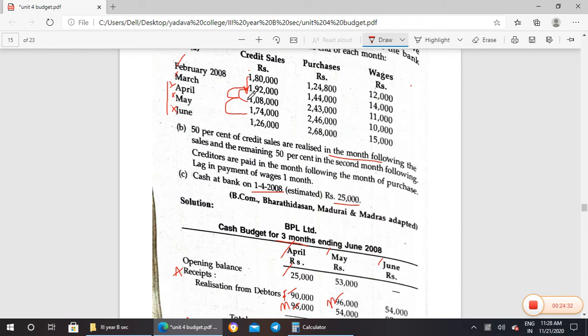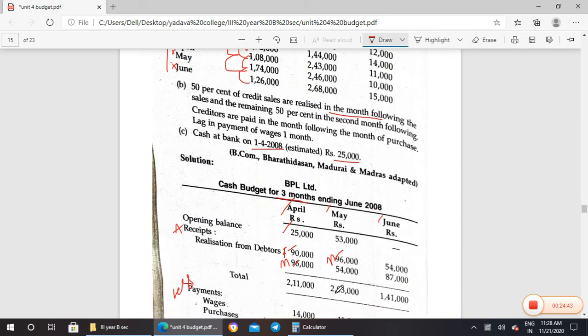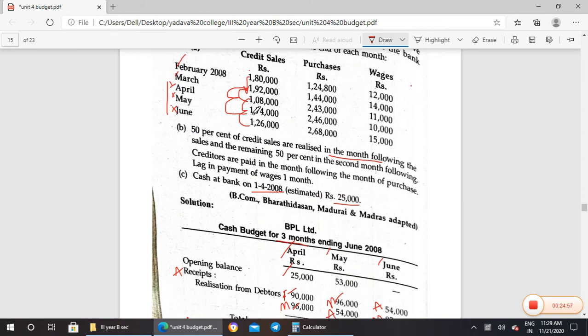For April, it will be paid in May and June. So 50% will be paid in May, 54,000, and the remaining 54,000 is paid in June. Then May 50% will be paid in June. Remaining will come in July.